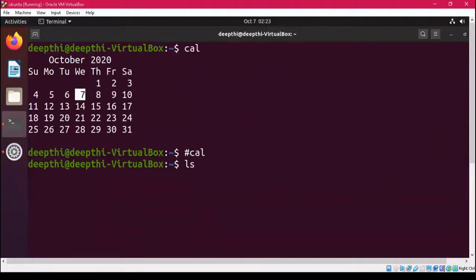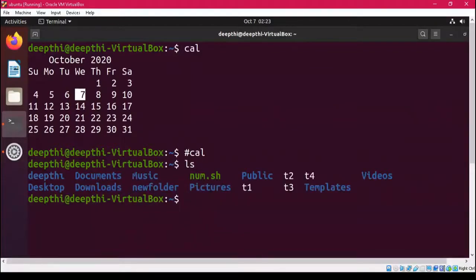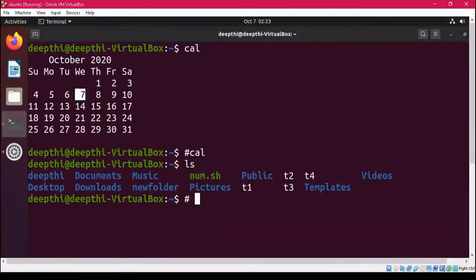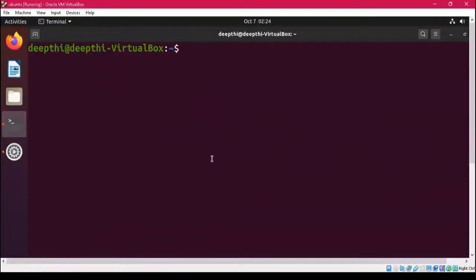Similarly, we know that the ls command is used to list all the files and directories in your present working directory. If I press it, you can see all the files and directories available. But if I use hash before the command, then it is not going to be operational and it is not going to display anything. So from this example, this point is very clear: if I precede anything with this hash symbol, then it becomes a comment. This is the first type of comment, that is the single line comment. We take a line and precede it with a hash symbol, then it becomes a comment and it is not executable.